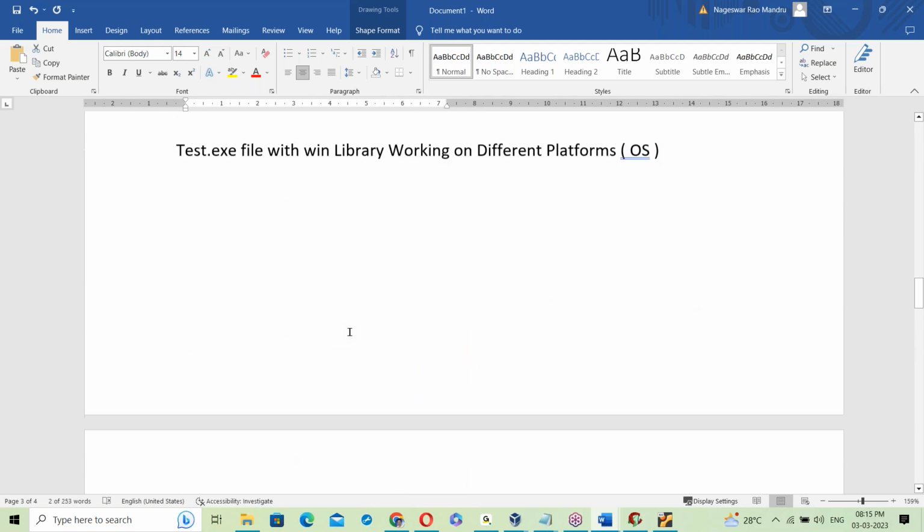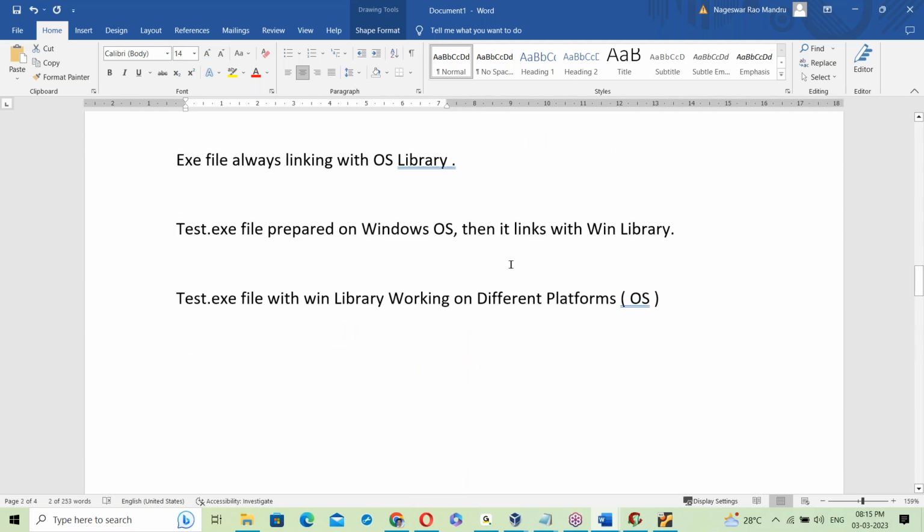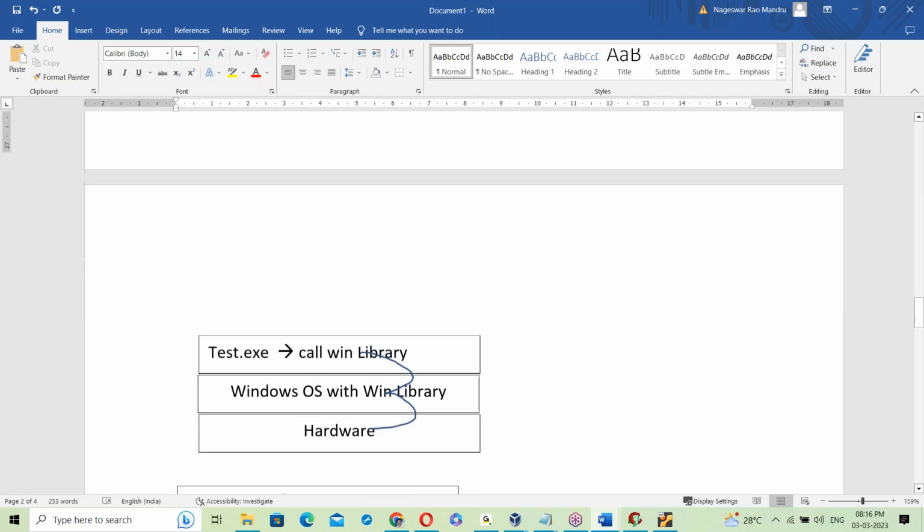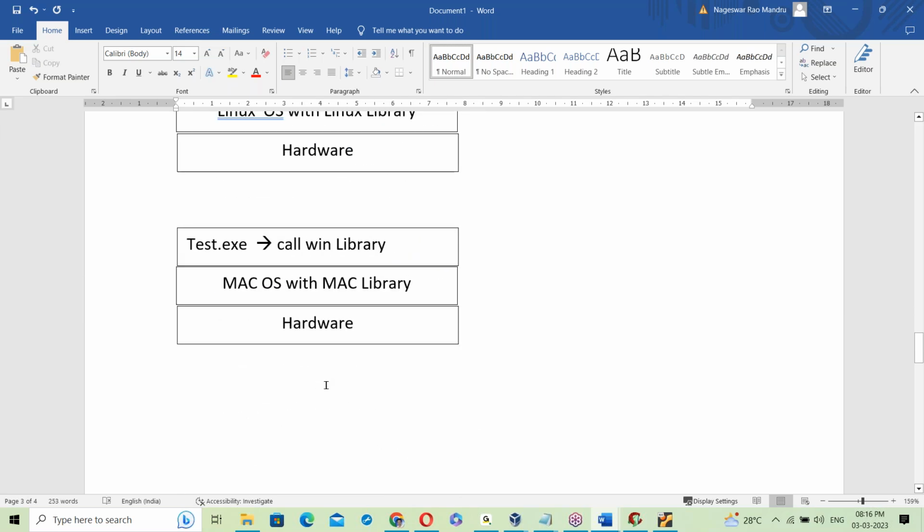See that link: once the link is fixed. The test.exe file was prepared on Windows and links with the Windows library. The link is fixed here. That link never changes.